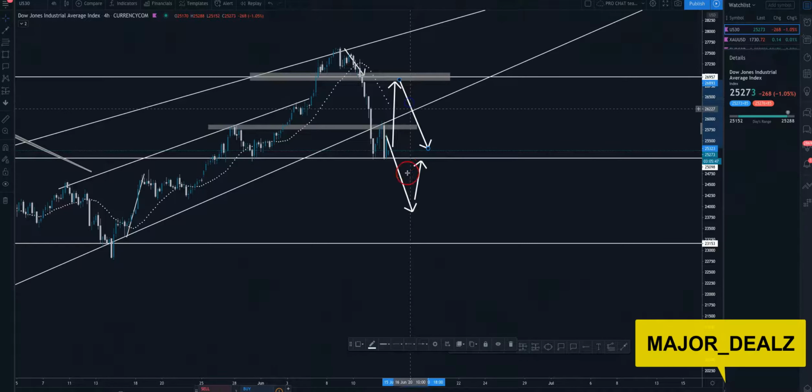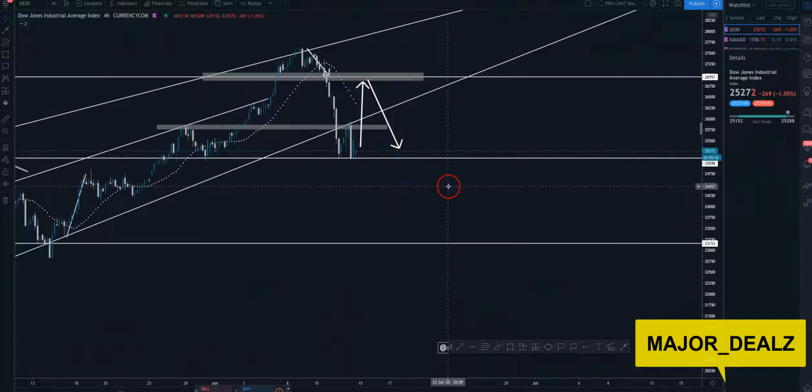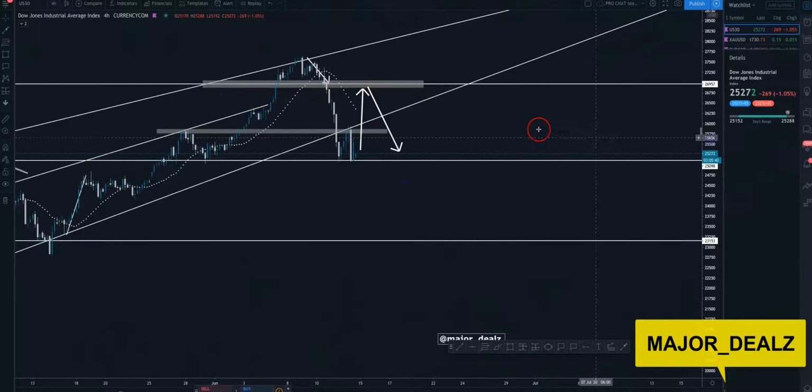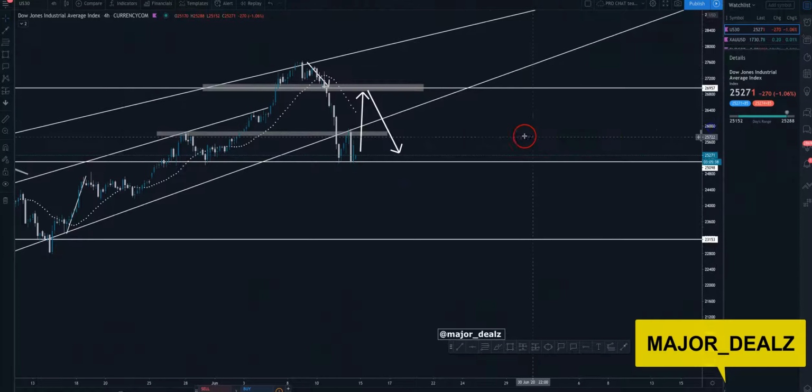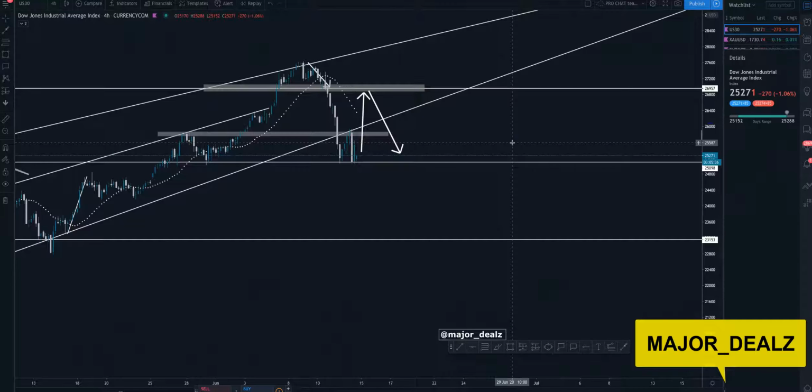Overall, US30 is bullish fundamentally, but we still use technical analysis to place our trades. But because of all the coronavirus and all the negative news that's going on, it's looking like it's going to be bearish.